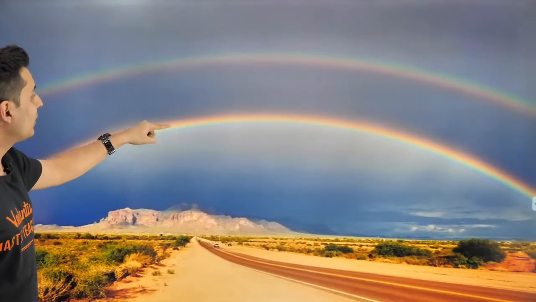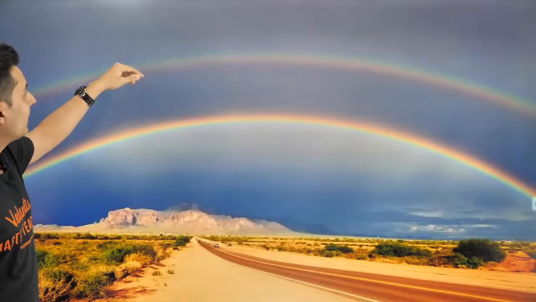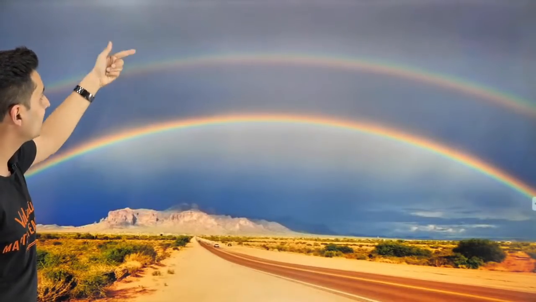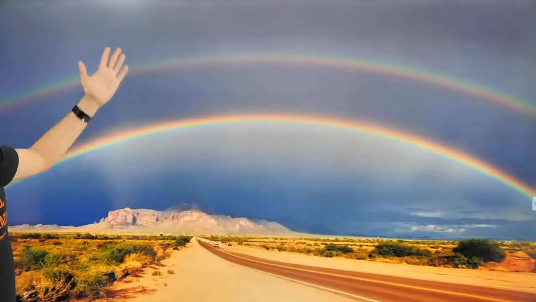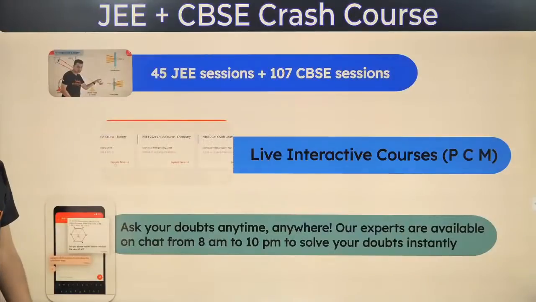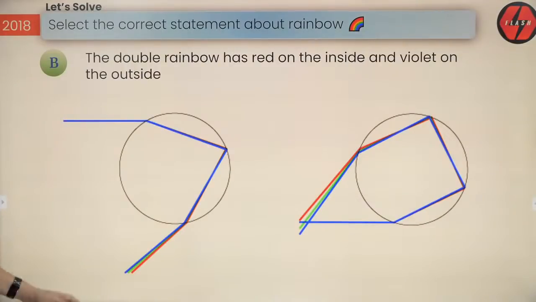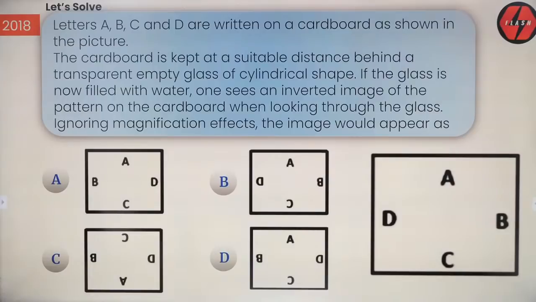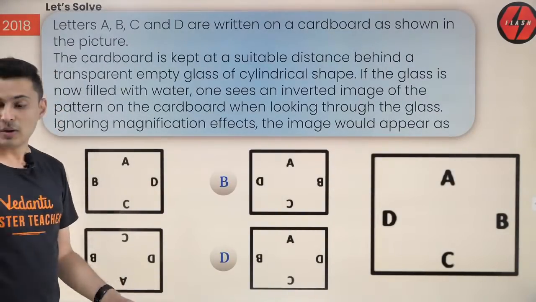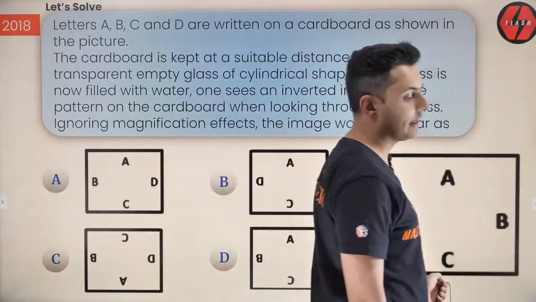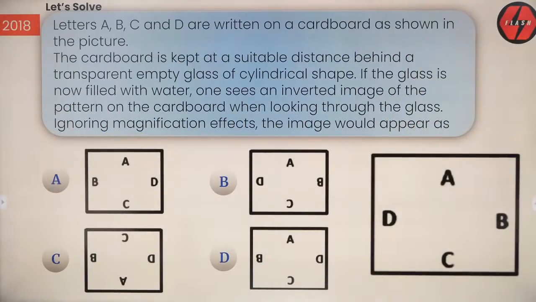If it is violet, indigo, blue, green, yellow, orange, red, right? Here it is from the outside to inside: violet, indigo, blue, green, yellow, orange, red. So both these rainbows are opposite of each other. Remember that. Okay, I hope this is clear. So this is related to the double rainbow. Now let's see. Yes, the above rainbow will be opposite of the below one. Correct. So remember this. Okay, cool.